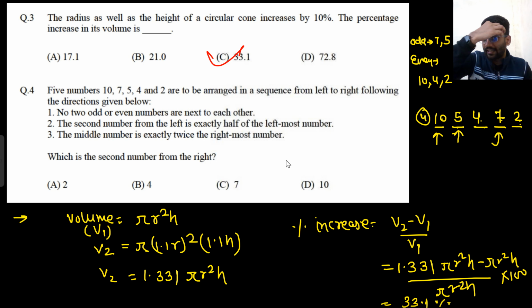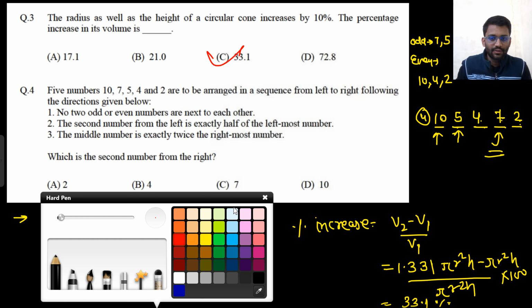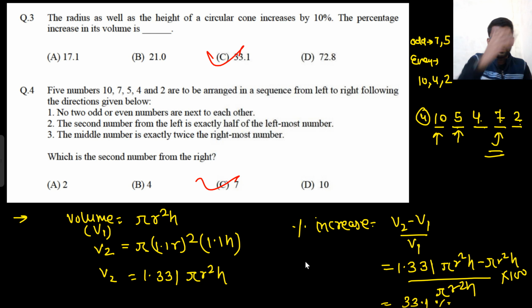So what is the second number from the right? The second number from the right is 7. Very easy question. These kinds of questions should be solved by you on your own. Second number from the right, that is 7.